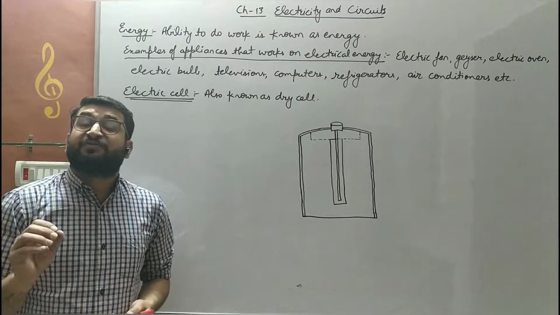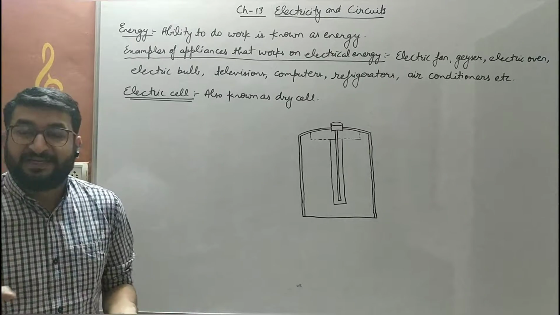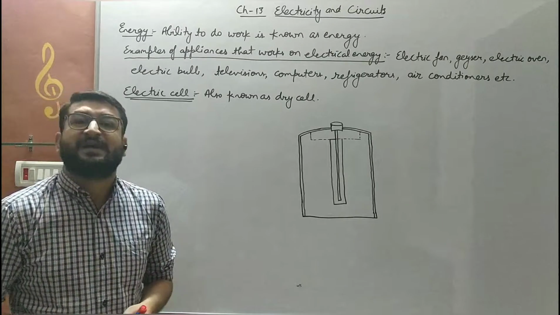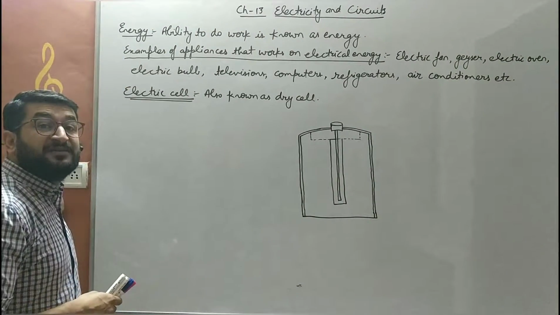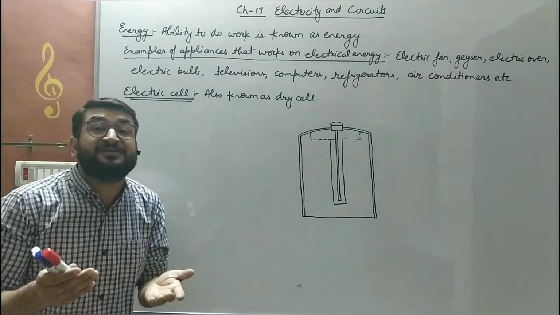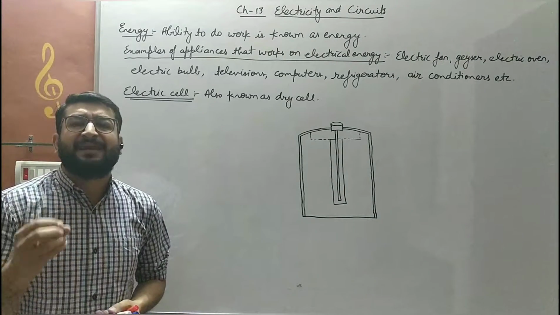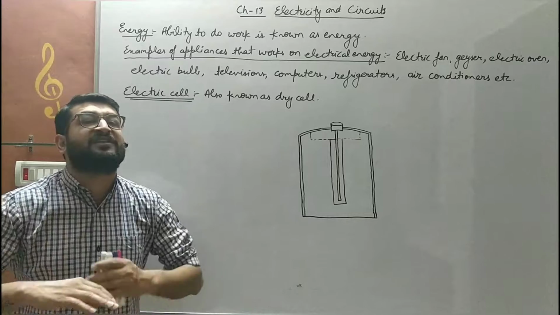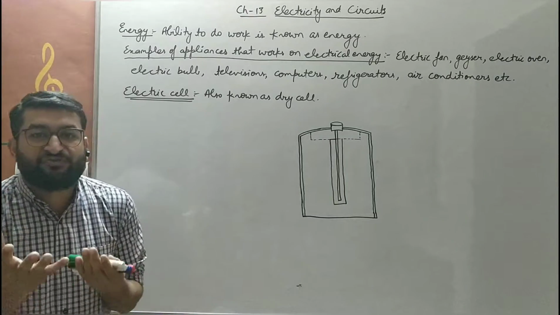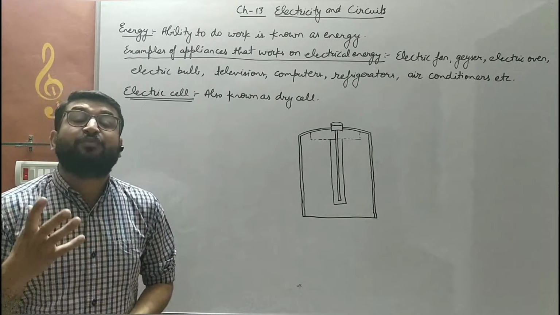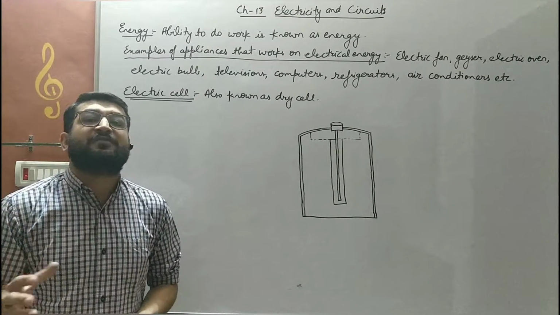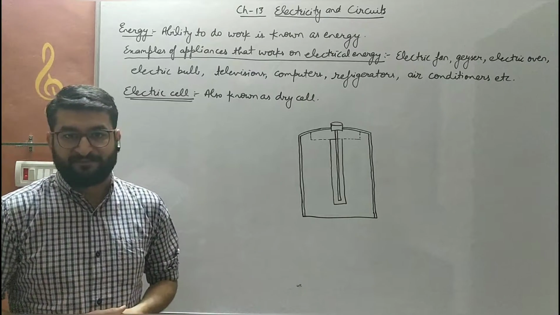Without electricity, it would be very difficult for us in today's life. For example, children, electric bulbs are lit up by electrical energy. If we switch on the bulb, we are able to see the things around us. So this is what electrical energy does. When Thomas Alva Edison invented the electric bulb, it was a revolution in the field of science. And that brings lighting everywhere whenever there is no sun available.